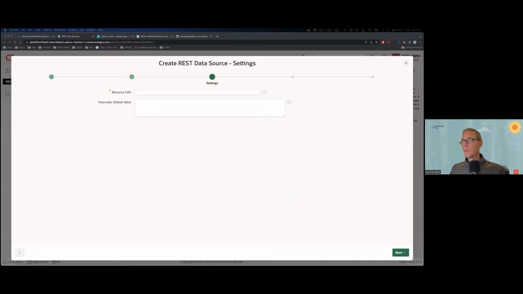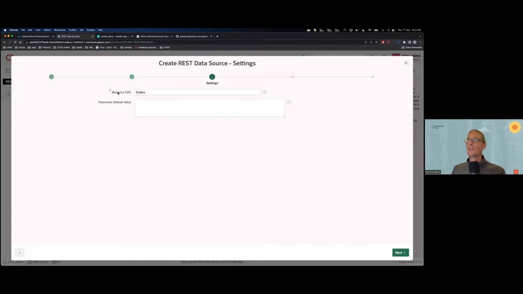OData works in a way that you have a specific endpoint, which gives you access to a whole lot of things. And in this case, I'm interested in the orders stuff. So I'll put in here the orders resource path. That's something that you need to check out with the endpoint that you're targeting. What are valid resource paths?